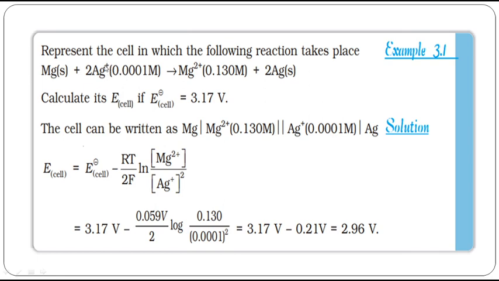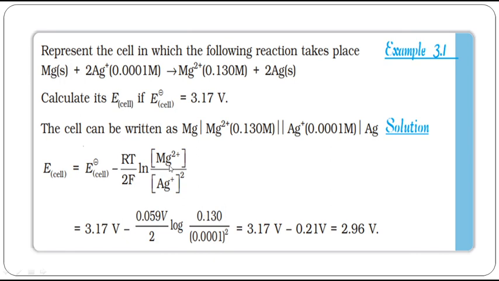You see the cation value. If it is 2 plus, it loses 2 electrons. If it is plus, it needs only 1 electron to become silver. So I have 2 electrons in hand now, so I need 2 silver plus to get 2 silver. So totally how many electrons are involved? 2, into log of concentration of anode. Who is anode here?